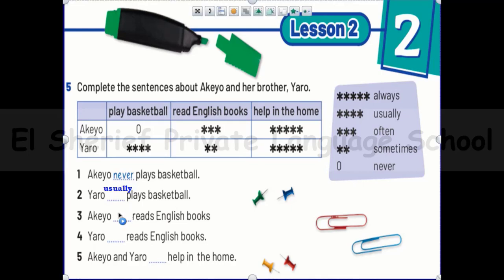By the way, try to focus on that part. Always, something you do a lot and a lot and a lot. Less than always is usually, less than usually is often, and so on. And number 4, Yaru reads English books. So the right answer here is sometimes, great. Akio and Yaru help in the home. So the right answer here is always, great.